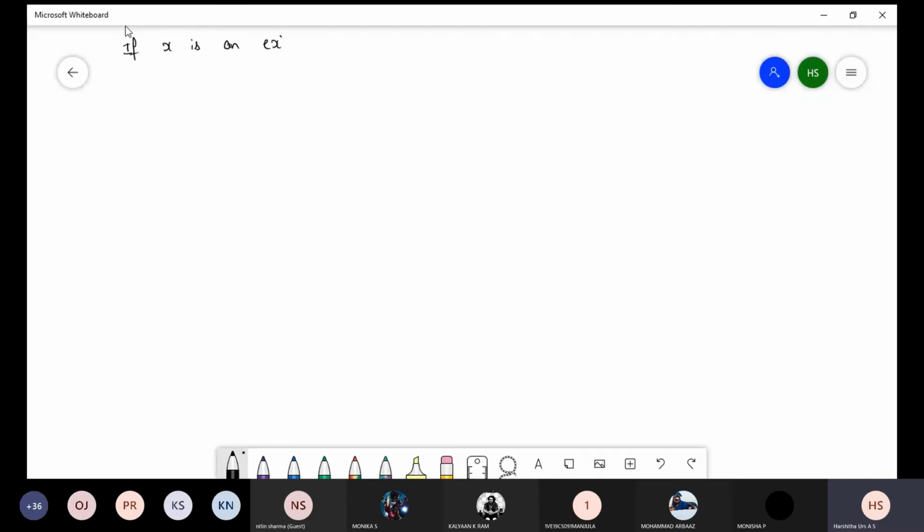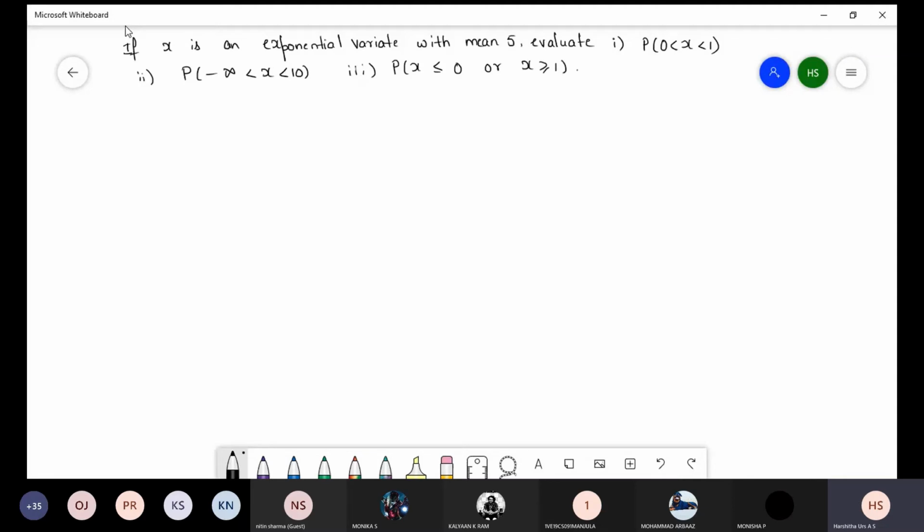This is here also same. Exponential variate with mean 5. Evaluate: first one, p of 0 less than x less than 1. Second one, p of minus infinity less than x less than 10. Third one, p of x less than or equal to 0 or x greater than or equal to 1.